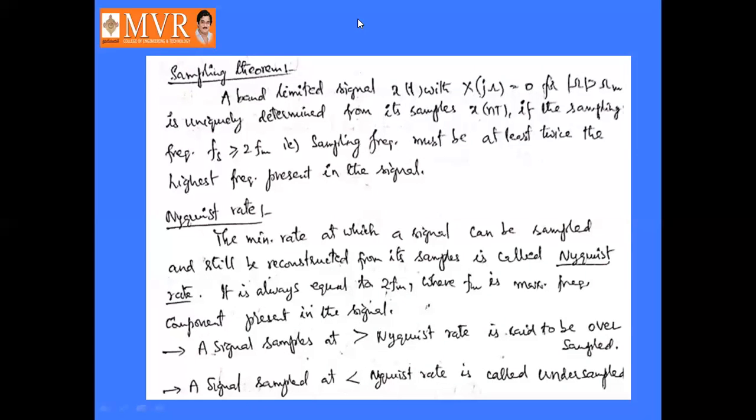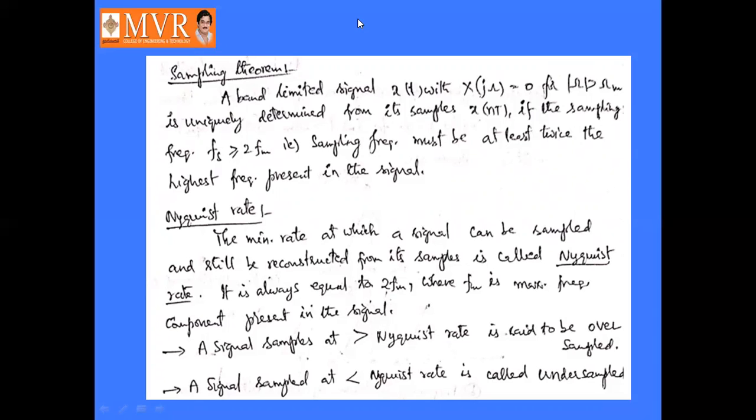Okay, fs is greater than or equal to 2 fm, provided the signal is a band limited signal x of t with X of jω equal to 0, and here the condition is mod ω greater than ωm.